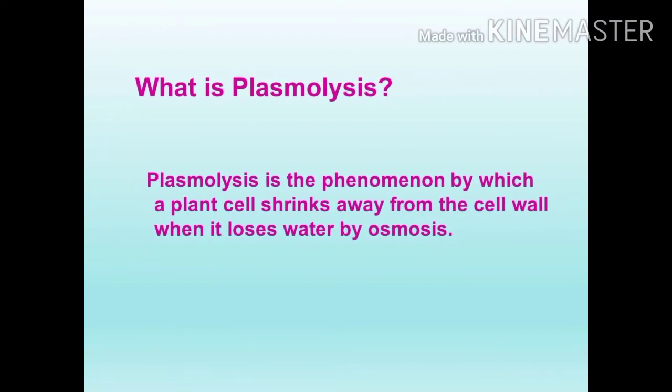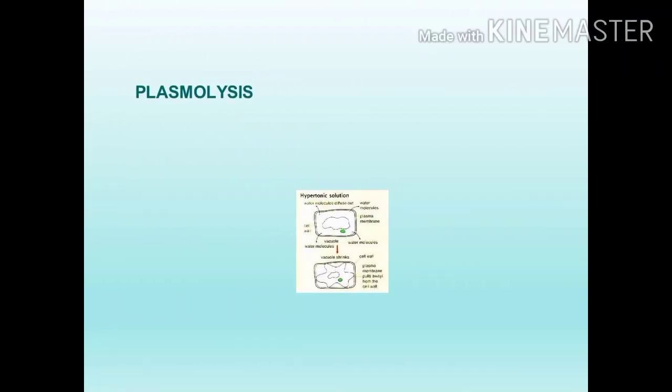Now see one definition, what is plasmolysis. Plasmolysis is the phenomenon by which a plant cell shrinks away from the cell wall when it loses water by osmosis. See this picture, one plant cell diagram is there. Plasmolysis means the phenomenon by which a plant cell shrinks away from the cell wall when it loses water by osmosis. That is known as plasmolysis.